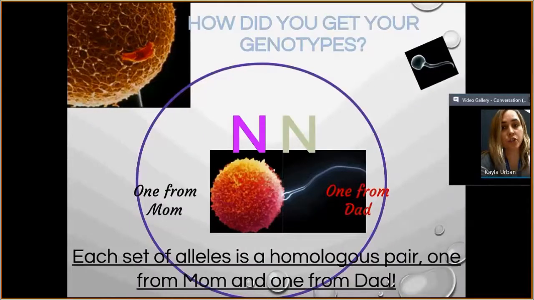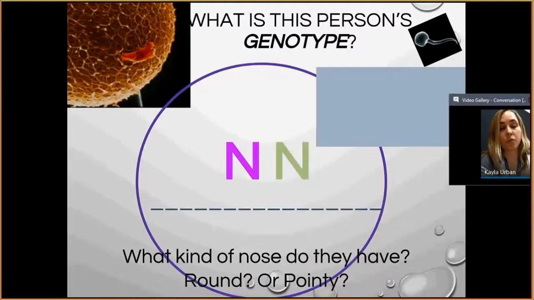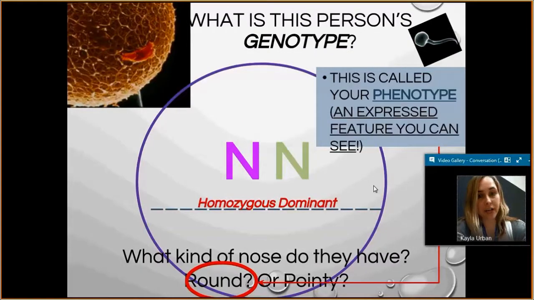So how did you get your genotype? You get one letter, one allele from mom and one allele from dad. So one is carried in the egg and one is carried in the sperm. Each set of alleles is a homologous pair. What would be this person's genotype? We've talked a lot about the genotype, but we need to talk about something called the phenotype. The phenotype is the expressed feature you can see.